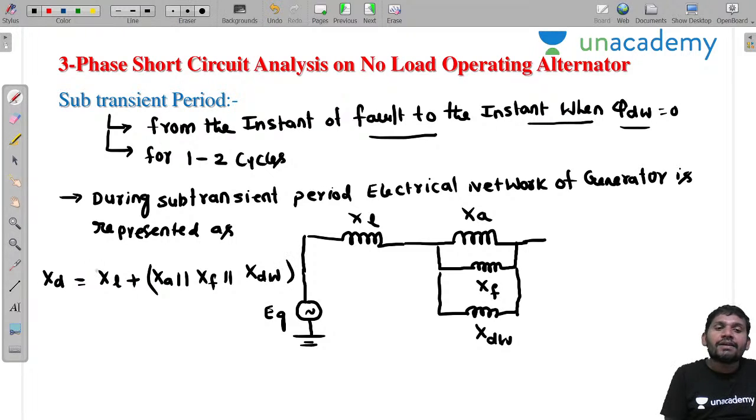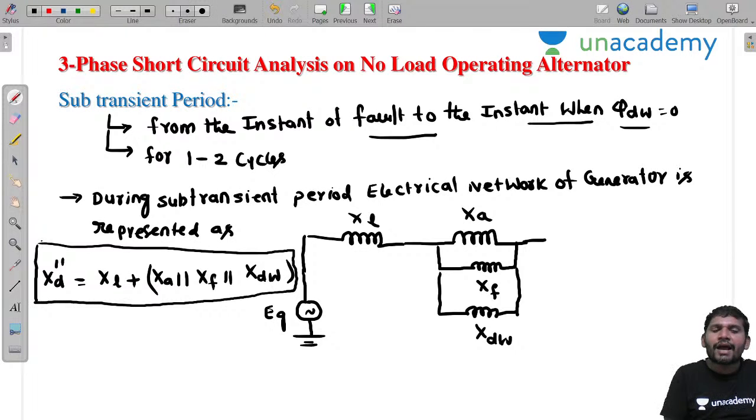Okay, this is the subtransient reactance. The subtransient reactance is denoted by XD double dash. This is the resultant reactance. XD double dash equals XL plus XA in parallel with XF, in parallel with XDW. All these three reactances are in parallel. Students, please concentrate. We are representing with XA, XF.